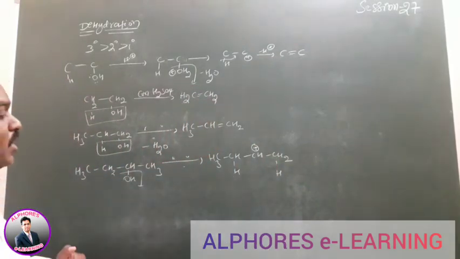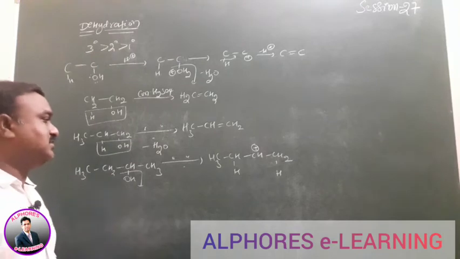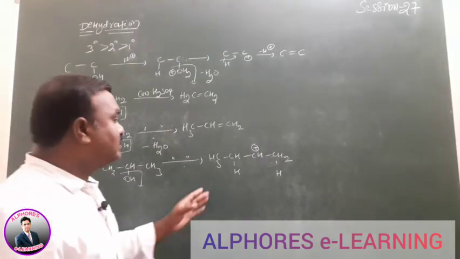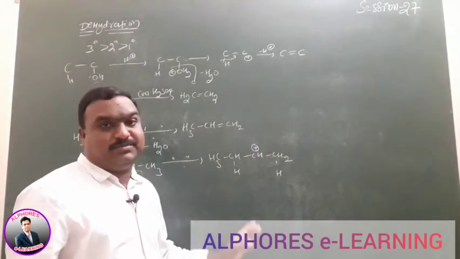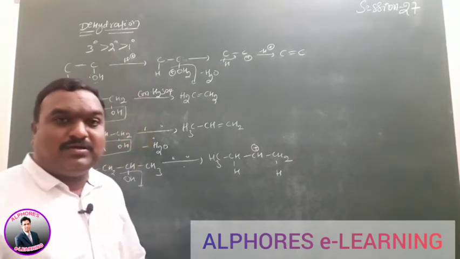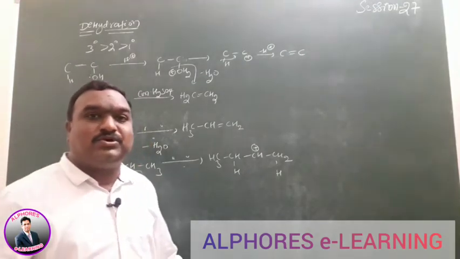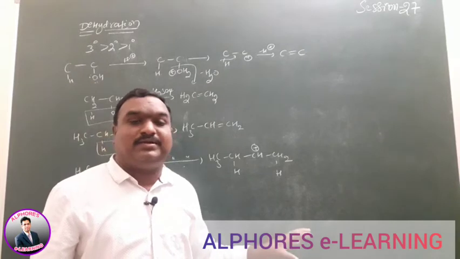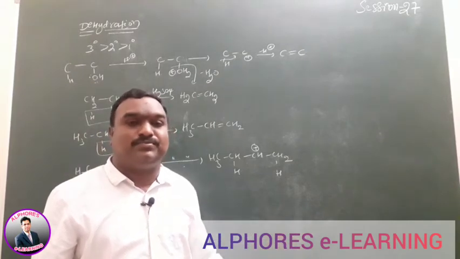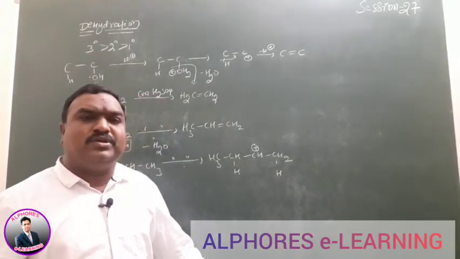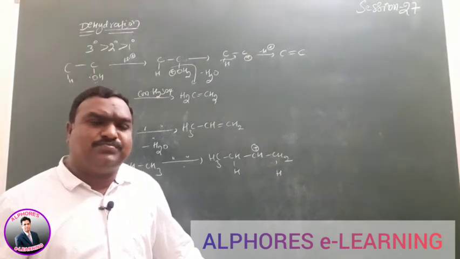Then where do we have to remove the hydrogen in this reaction? How can you say the given reaction is an elimination reaction? In an elimination reaction we have to write the product based on the Saytzeff rule. How do we explain the Saytzeff rule?